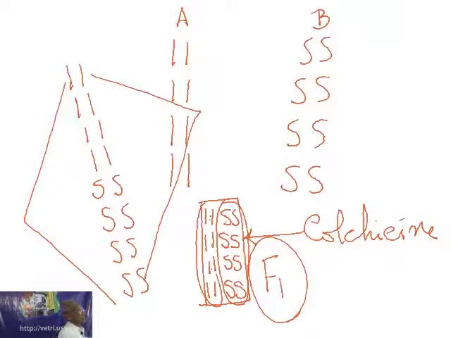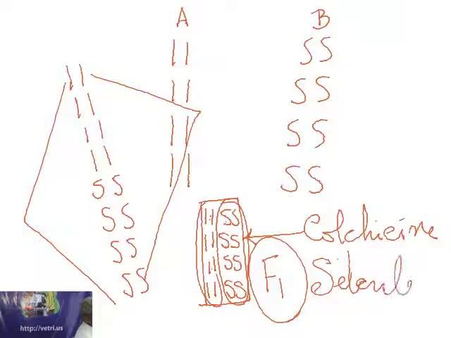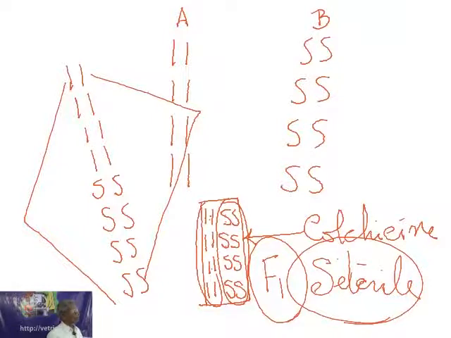So the F1 will be having all the good qualities, but still the F1 plant will be a sterile plant. So it is an F1 sterile variety. Now when you add colchicine to this F1 sterile variety, what will happen? It will become a tetraploid, but this tetraploid will be a fertile variety. So polyploidy is used even for introducing fertility in the plants.